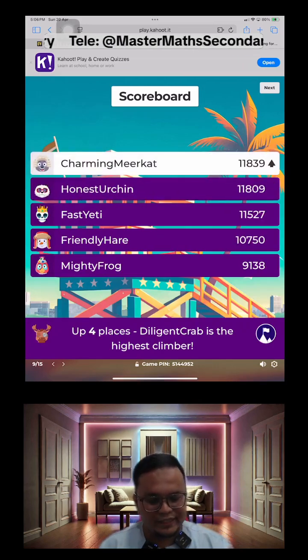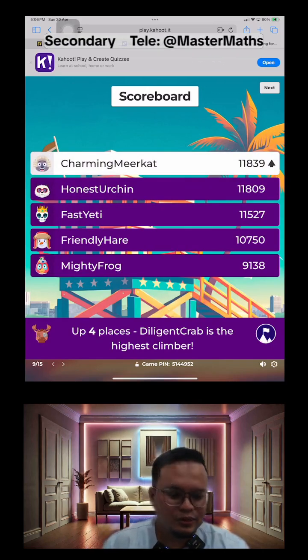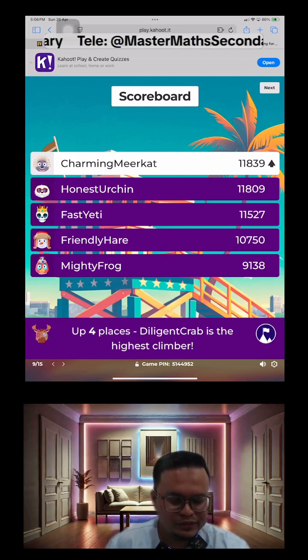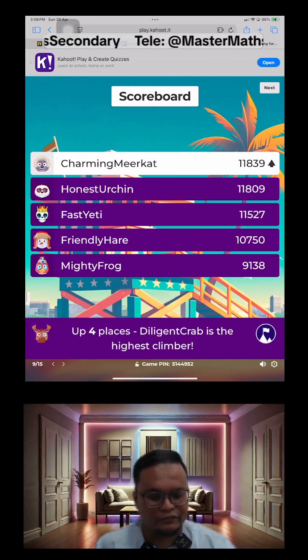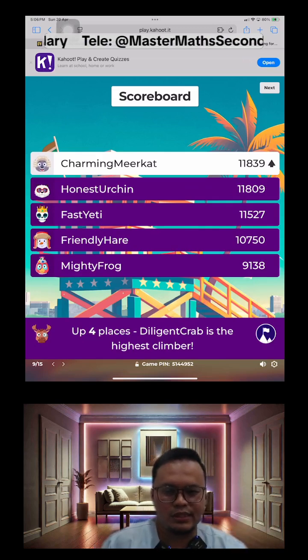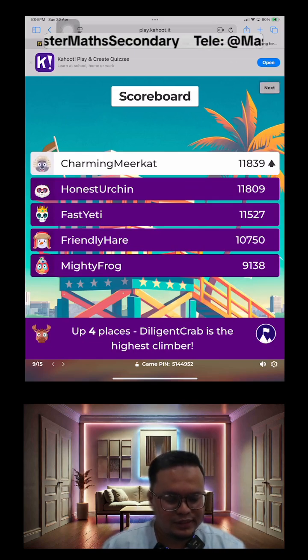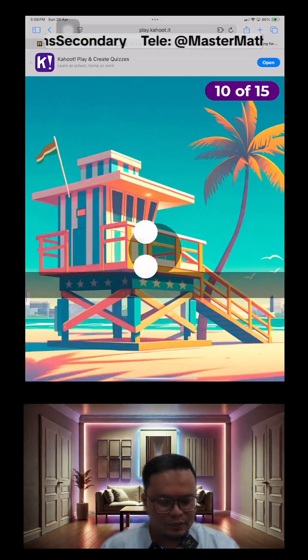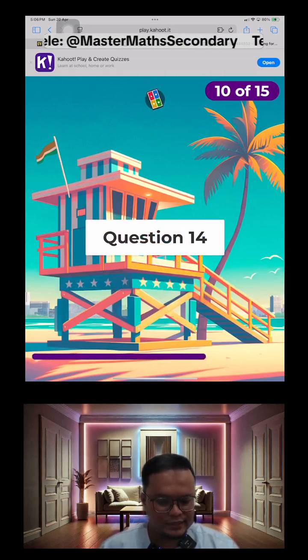Wow, finally, Meerkat made a slight leap up ahead of Honest Urchin. But still very close, only 30 points to differentiate between the top two, and Fast Yeti isn't that far behind. So there's still a lot of opportunity for you guys to change the placings there. Alright, let's look at the next question. I think it's a new question altogether. We are about more than halfway through the questions there.